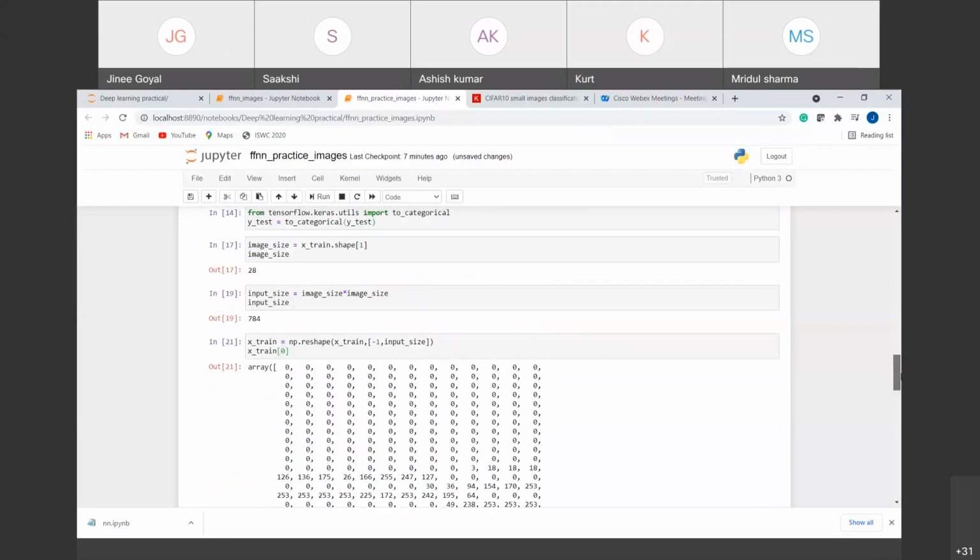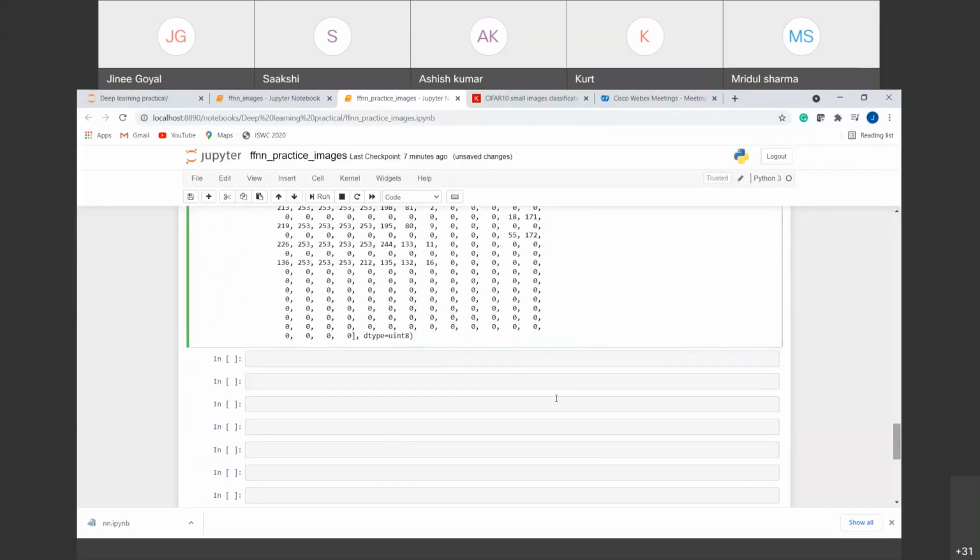So what if I wanted one row and all the columns? In that case, -1 would come here and the input size would come here. So the first one is the column and the second one is the row. That is how reshaping works.